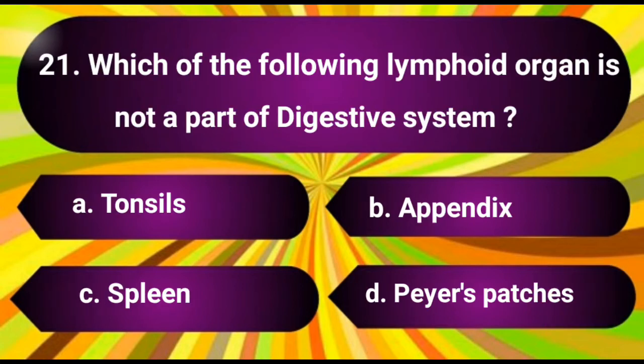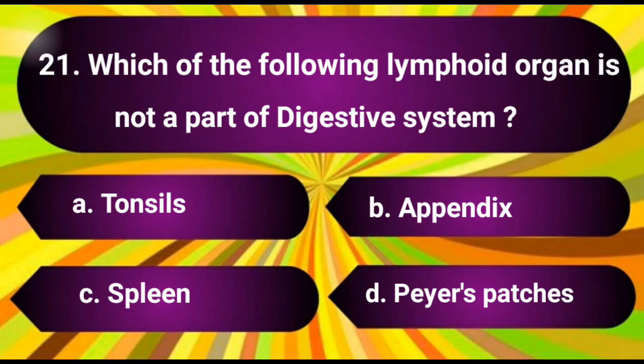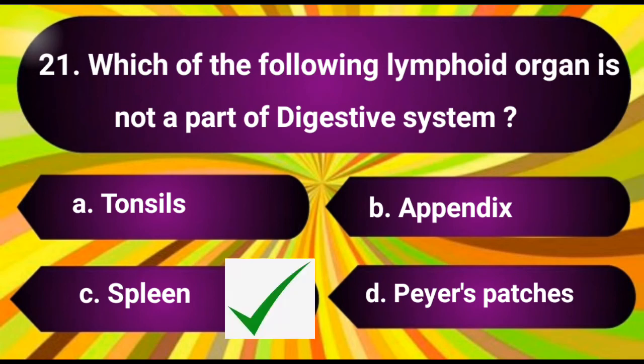Question number 21. Which of the following lymphoid organs is not a part of digestive system? The options are A. Tonsils, B. Appendix, C. Spleen, D. Peyer's patches. The answer is C. Spleen.